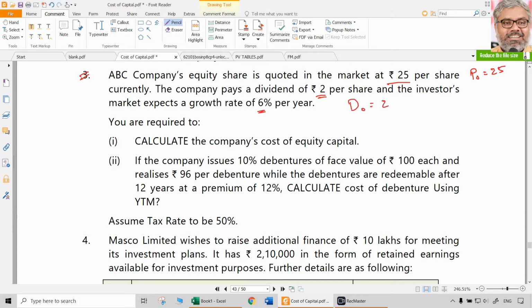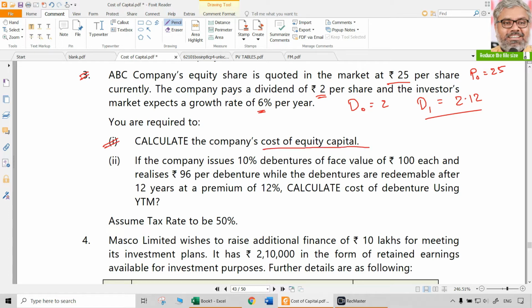What is given there is D0. D0 is 2 rupees, which means automatically D1 will be how much? Add 6% to 2 rupees. That will be 2.12. Formula wise, D0 into 1 plus g, but we don't need all that. Simply 2 plus 6%. 2.12 is the D1. First, what is required is to calculate the company's cost of equity capital. Let us directly calculate that.